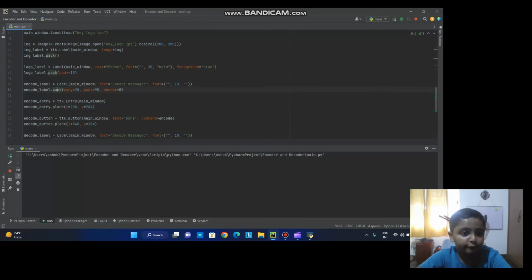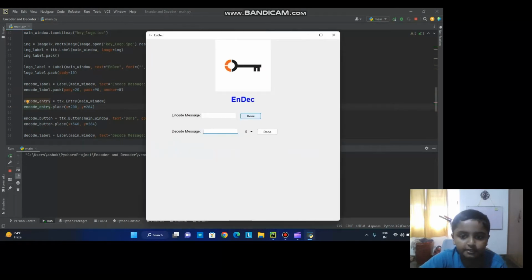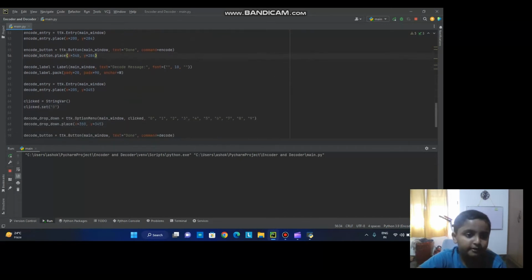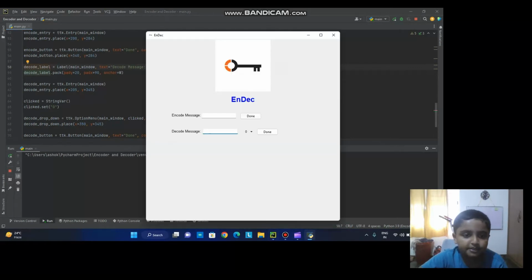I tried pack before, but it didn't work for me. The UI didn't look so nice, so I used place. Then the encode button, which is this thing over here that says done, and I also used place for it. Then the decode label, that's over here, that says decode message. Then the decode entry, which is over here, I also used place for that.